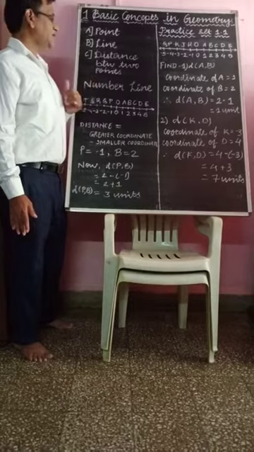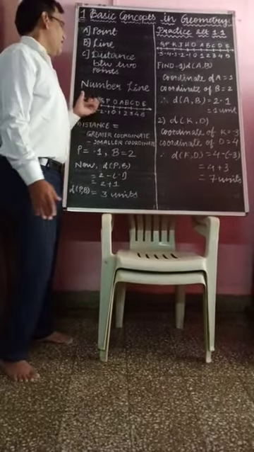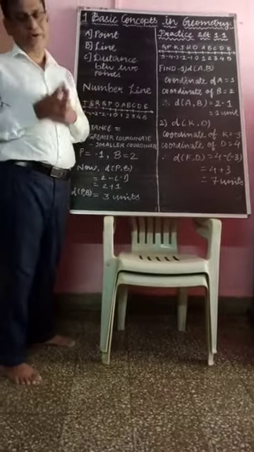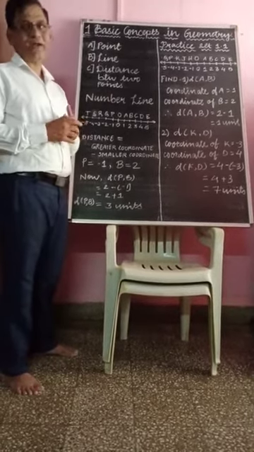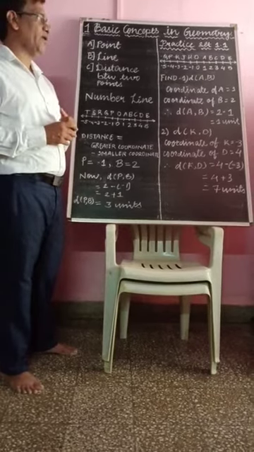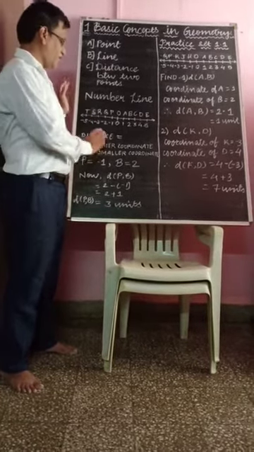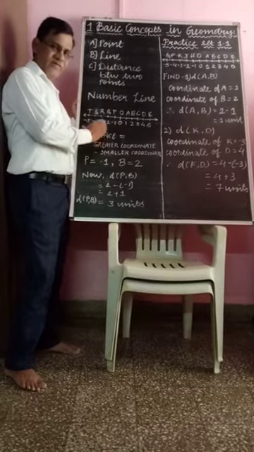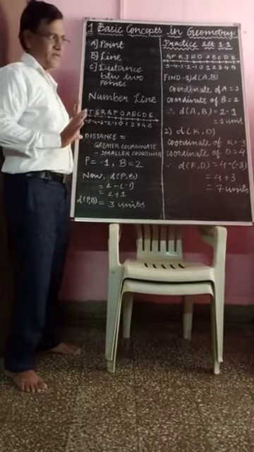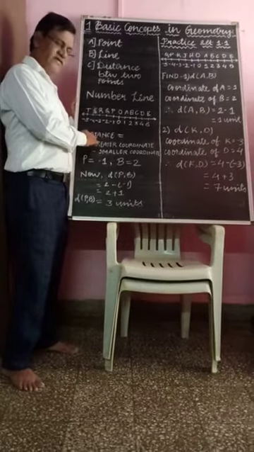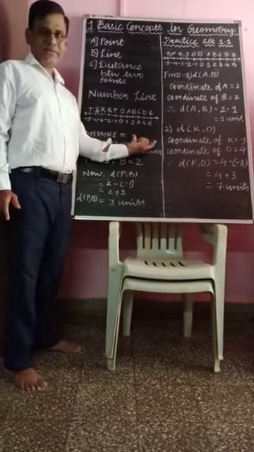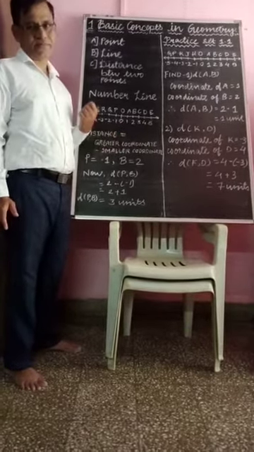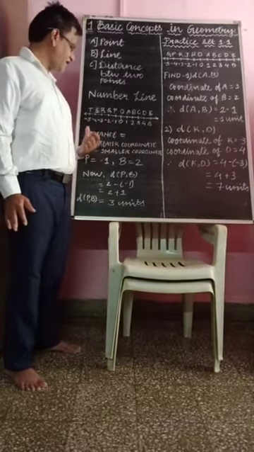Now we have to know how to find the distance between any 2 points, because there are positive coordinates, negative coordinates, and 0. So how do we find the distance between any 2 points on the number line? This is the formula: distance is equal to greater coordinate minus smaller coordinate. Greater coordinate minus smaller coordinate.